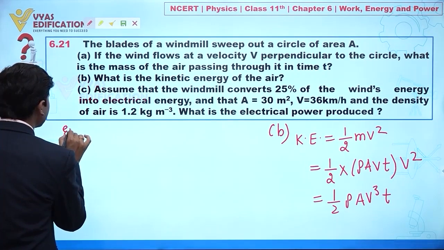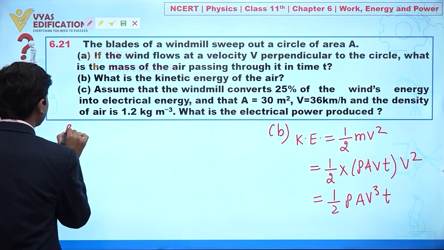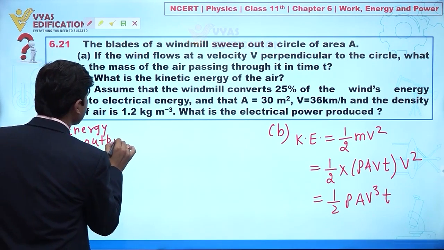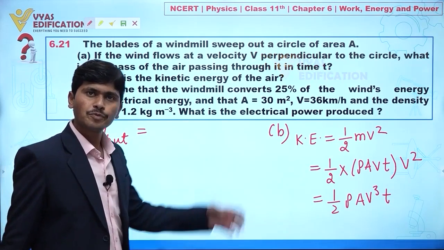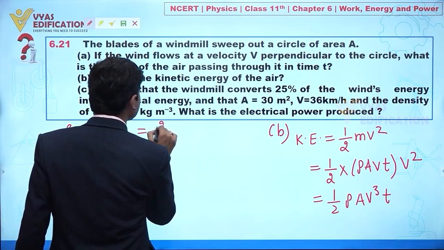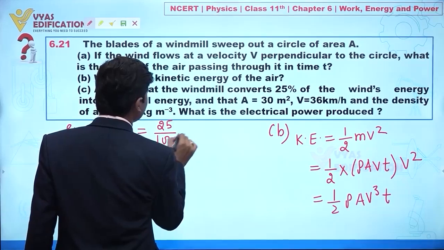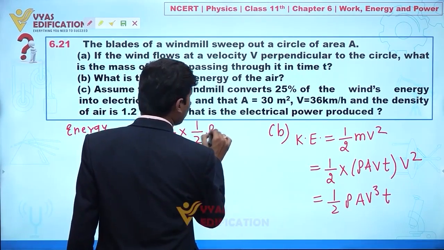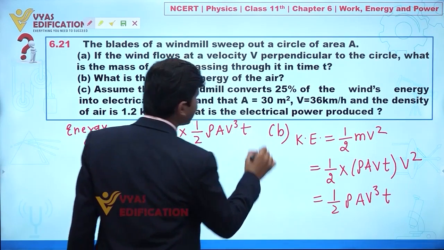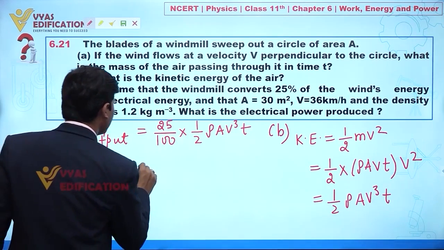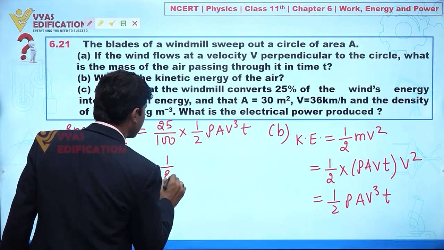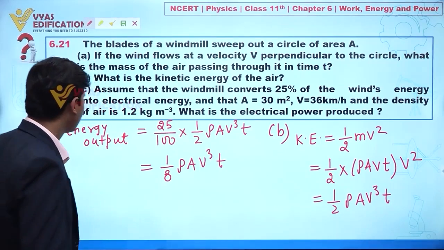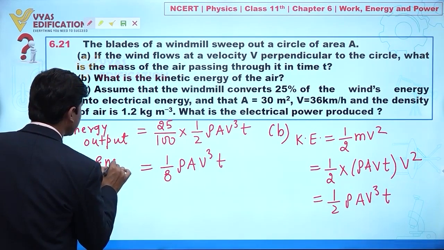So I can directly write, energy output is 25% of total kinetic energy. So 25 by 100, and the kinetic energy is 1 by 2 rho A V cube multiplied by T. From here this is 1 by 4, so 1 by 8 rho A V cube T is the energy output.